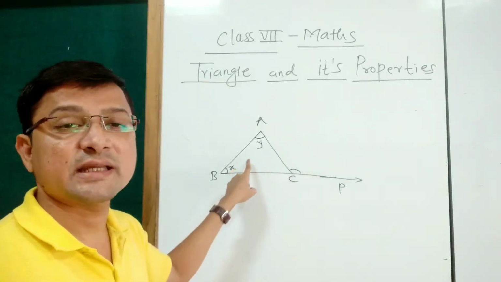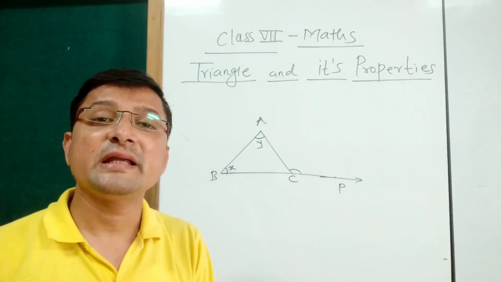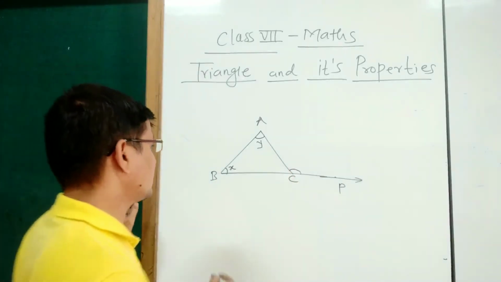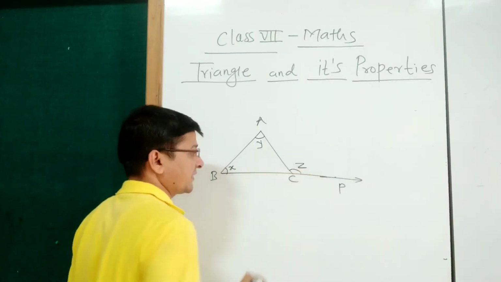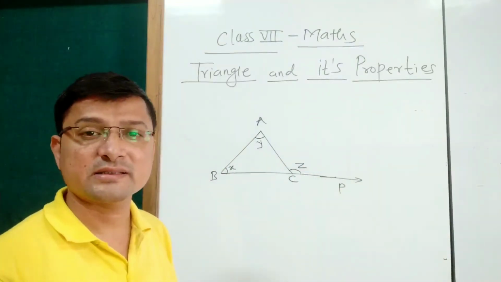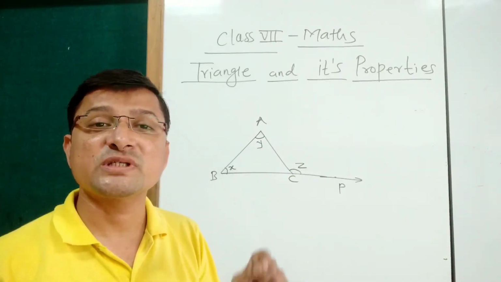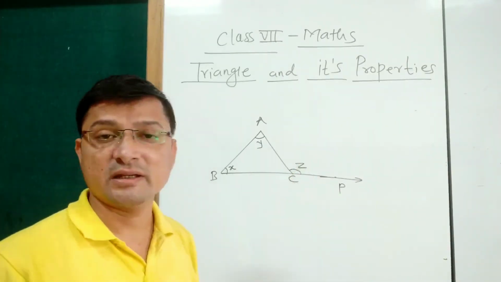Suppose this exterior angle is Z, and X and Y are called as the interior opposite angles of this exterior angle.